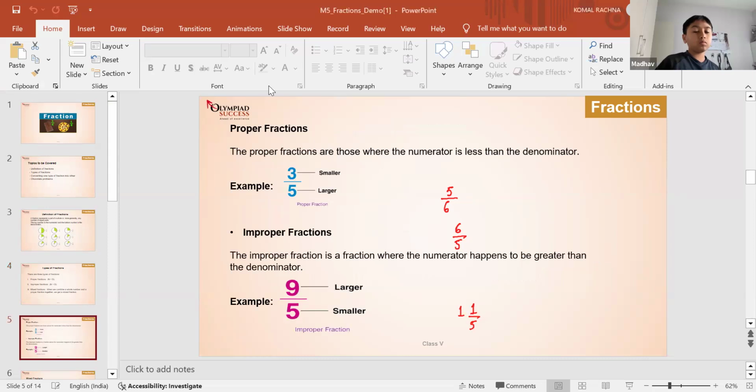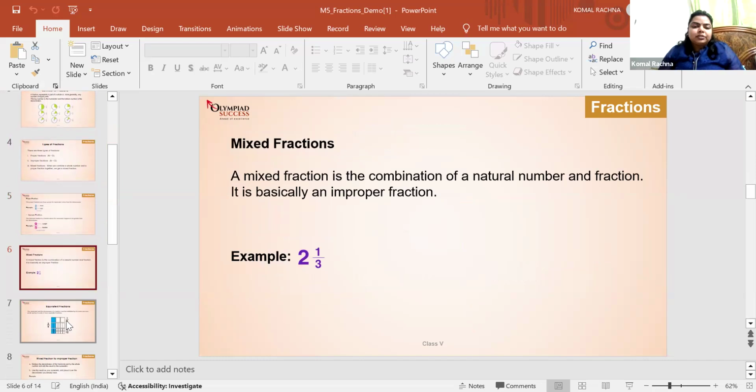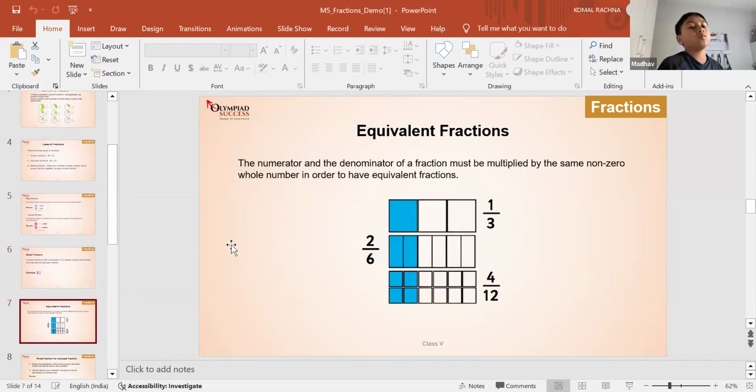Okay, so we already have the example you have said. We will do some questions on it also. A mixed fraction is a combination of a natural number and a proper fraction. Okay, then come to the equivalent fraction. What is the equivalent fraction?